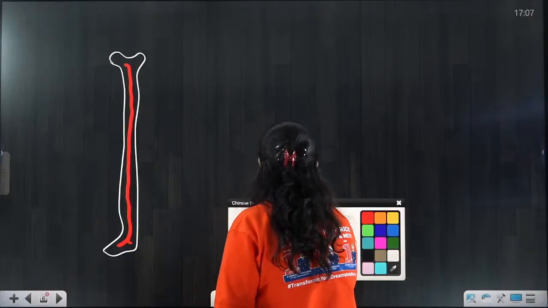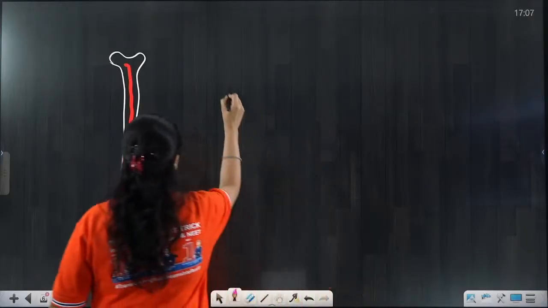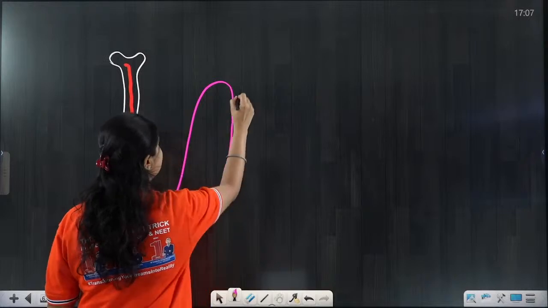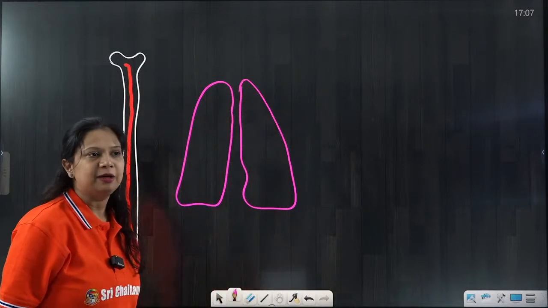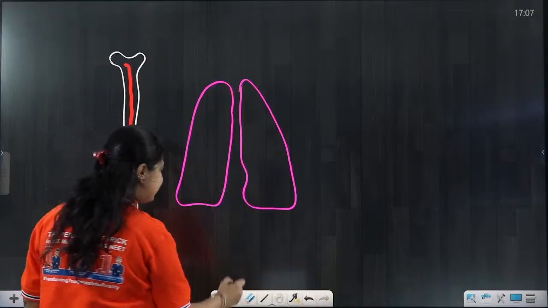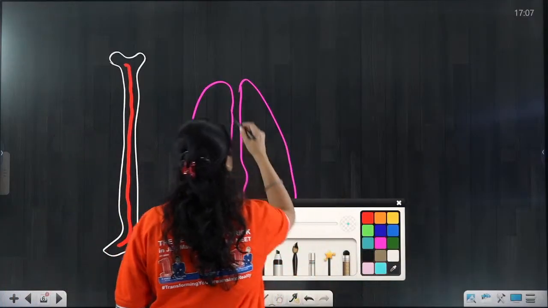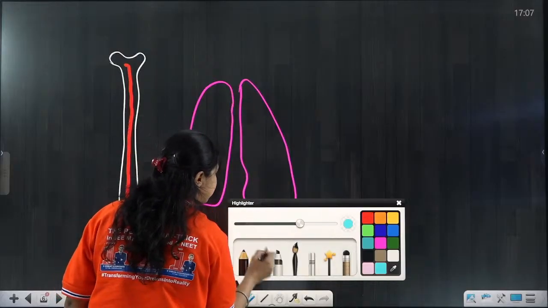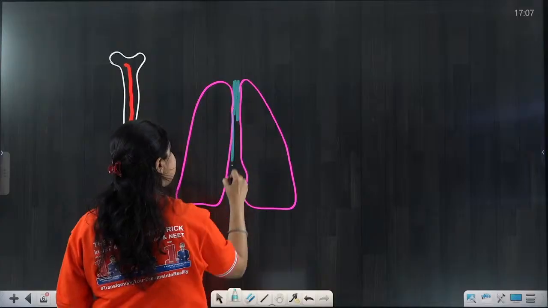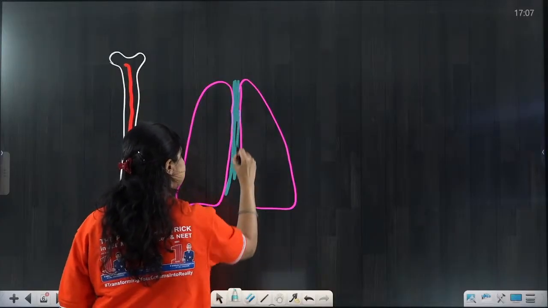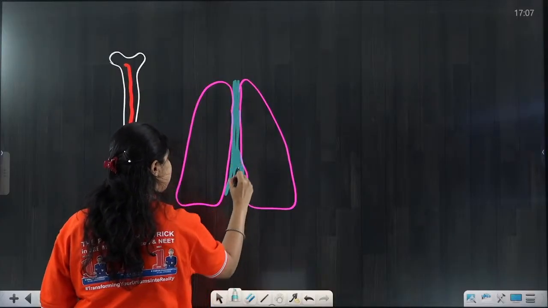Now, where is the thymus located? If this is the structure, I am very sure you will understand which organ this is. This is the lungs. Within the lungs, there is a very narrow space present between the lungs.